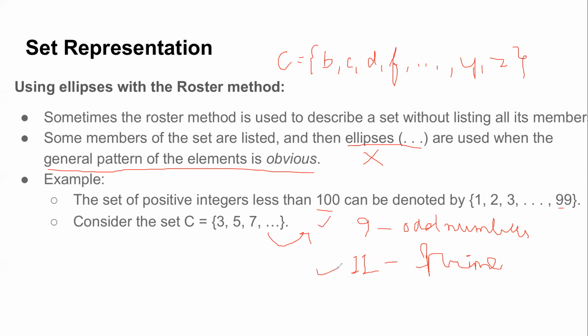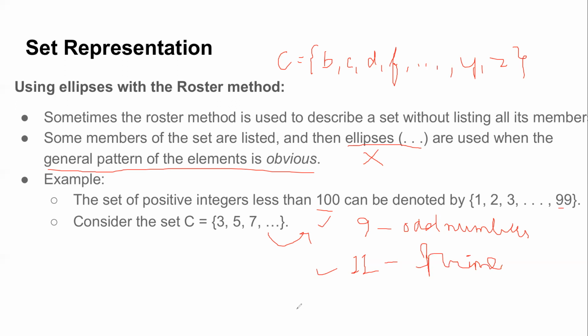If I give it just in roster method where I don't state the property, it's not an obvious way to represent the entire set, because there's an ambiguity. So in general, ellipses are only used when you don't have any confusion in stating what the members could be.